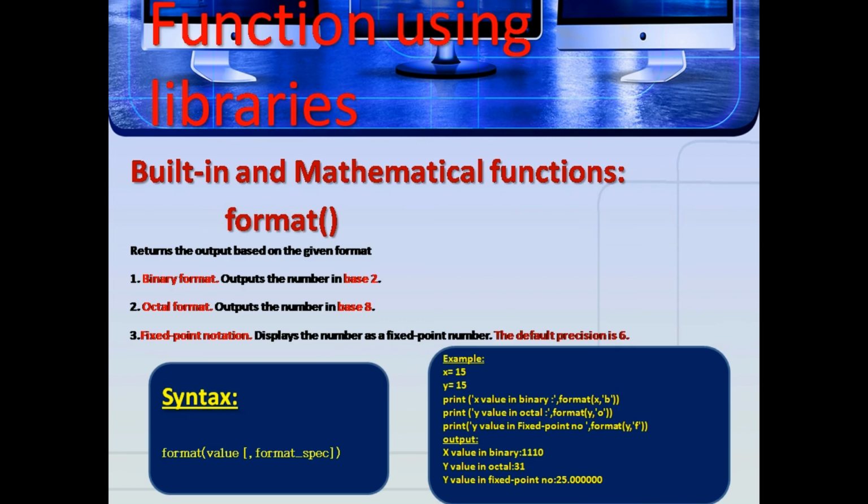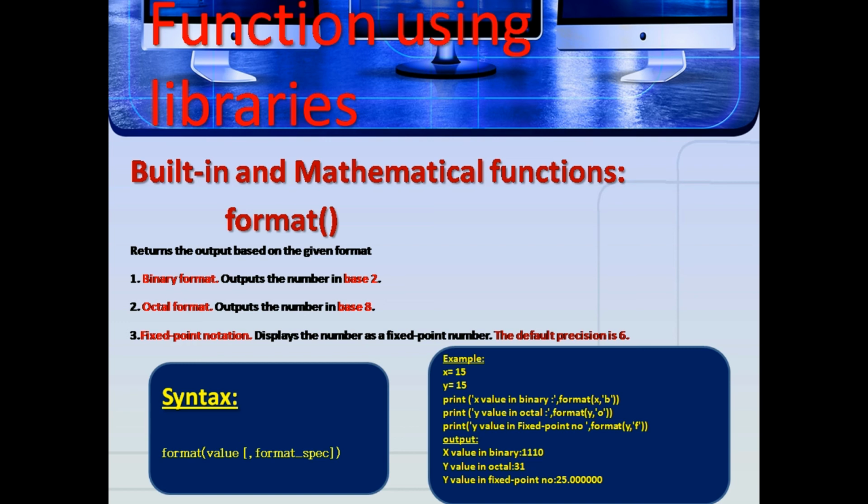Next one is format function. Format function is nothing but it returns the output based on the format, whether it is a binary or octal or hexadecimal or fixed point notation like that. If it is binary format, the output shows the number in base 2. Octal is base 8. If fixed point notation, it displays the number as a fixed point number, the default precision is 6. Here the syntax is format of value, format spec.